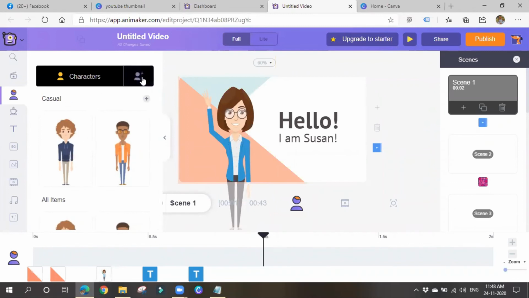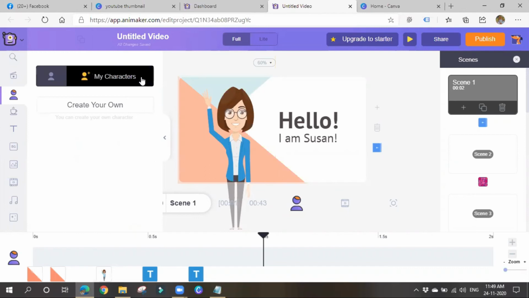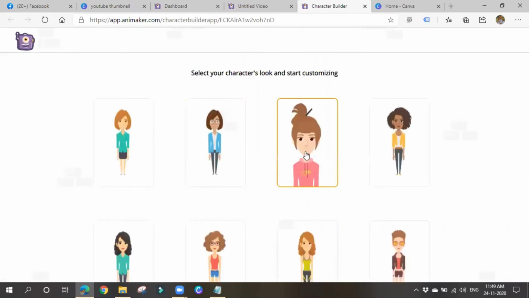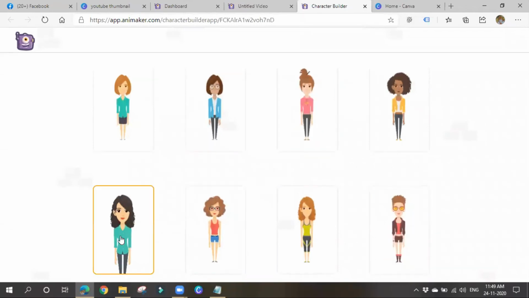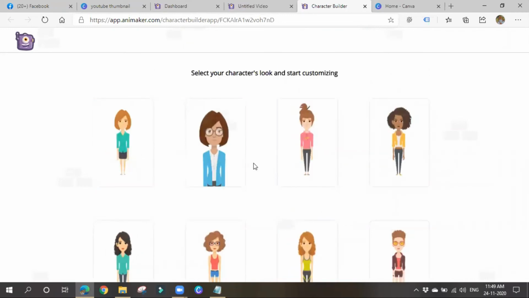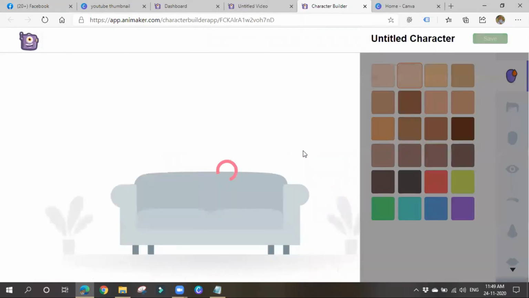Or else you can add your own character also. So simply click on create your own. If you choose female or male, whatever you want, you can choose. I'll choose the female one. Here you can choose whatever type of girl you want. If you are going with a professional kind of video, you can choose professional characters, or if you are making any kind of personal videos like this, you can go with what you want. I'll go with this one.